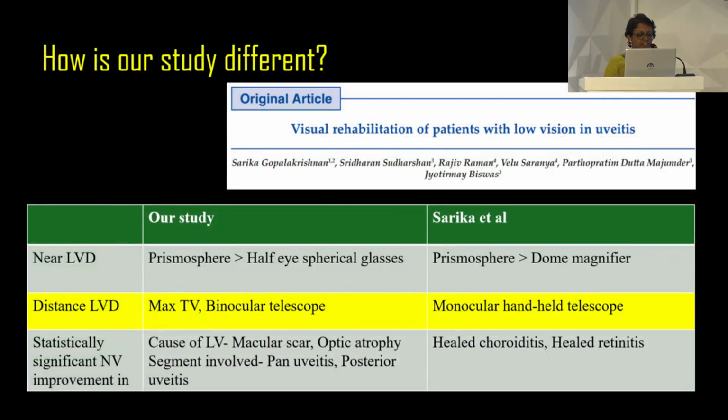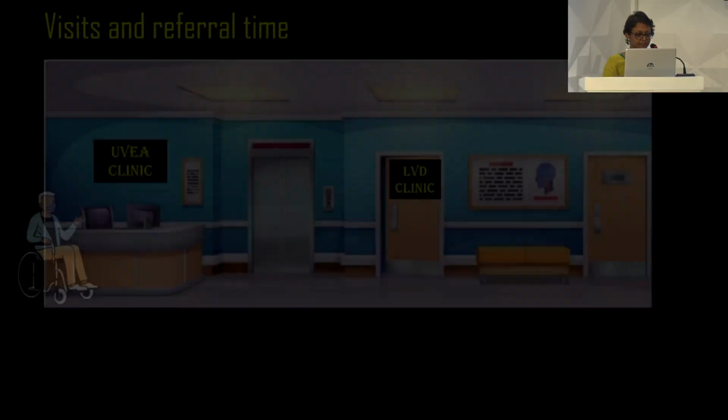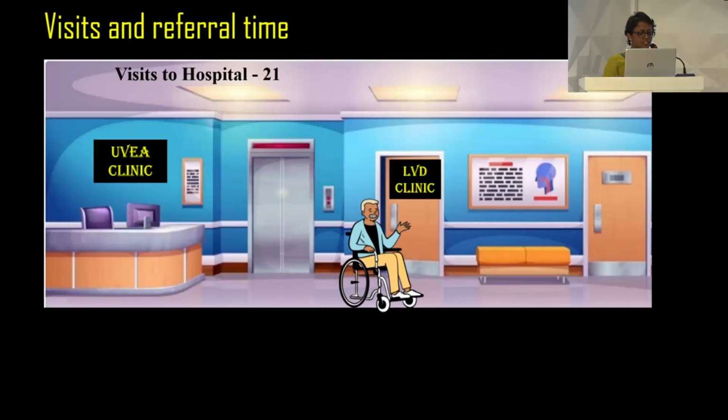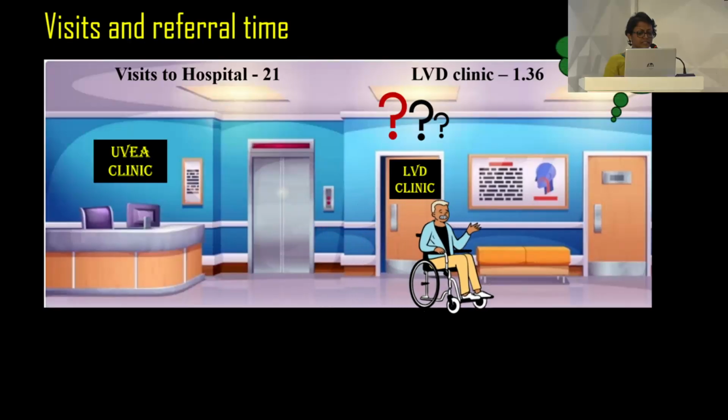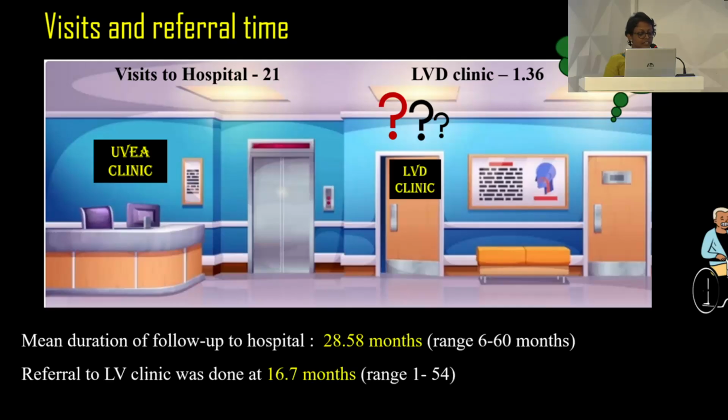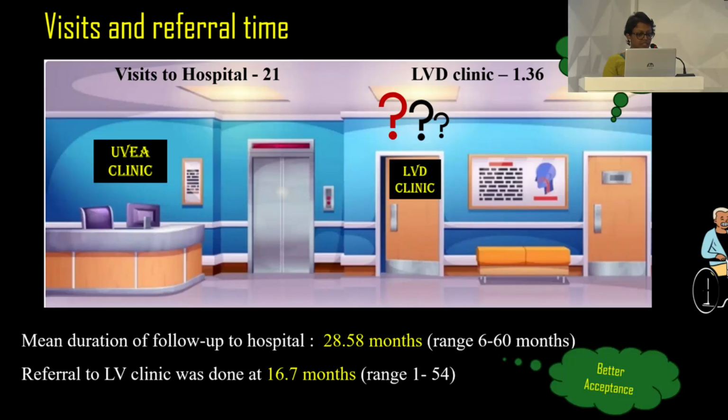Our study is different from the Sarika et al. report in that the most common distance low vision device prescribed was Max TV and binocular telescope in ours, and monocular handheld telescope in theirs. On analyzing the visits and referral time, though the average number of visits to hospital was 21, to the low vision device clinic was only 1.36. Less visits indicate less awareness and less follow-up assessments. Similarly, the mean duration of follow-up to the hospital was 28.58 months, where the referral was done only at 16.7 months. So maybe an earlier referral could have led to a better acceptance.